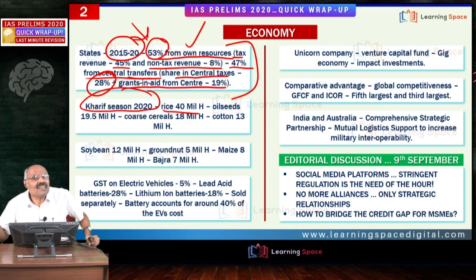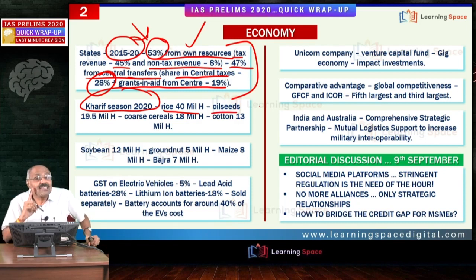Please do not forget, randomly just try to recollect which one is having higher area, which one is having lower area. Students should have in mind Kharif, rice, 40 million hectares. If you combine it with Rabi, it may be close to around 50 million hectares. Wheat is cultivated in around 30 million hectares. These figures please don't forget. And I am talking about Kharif.